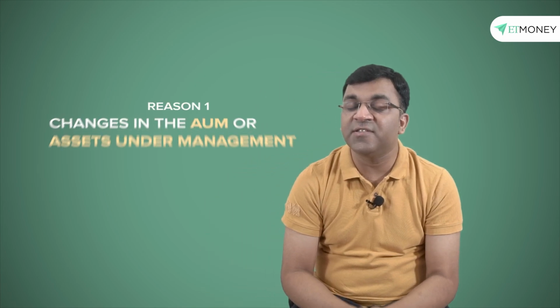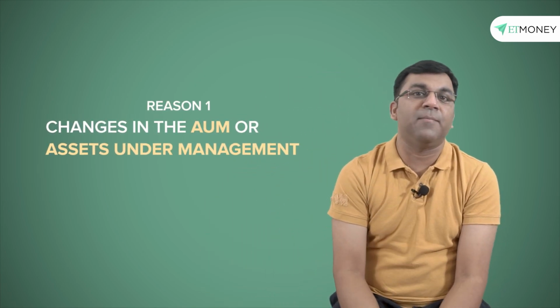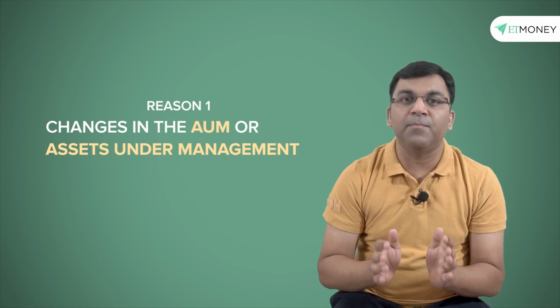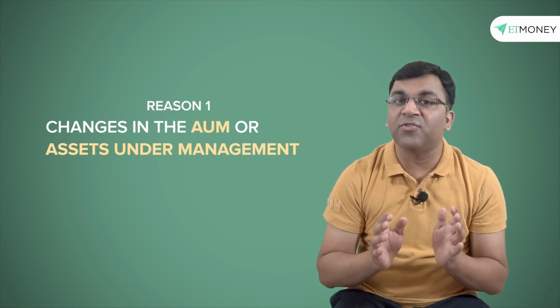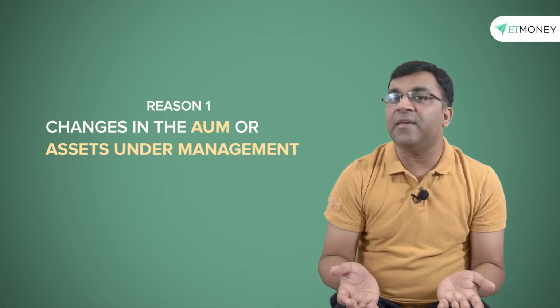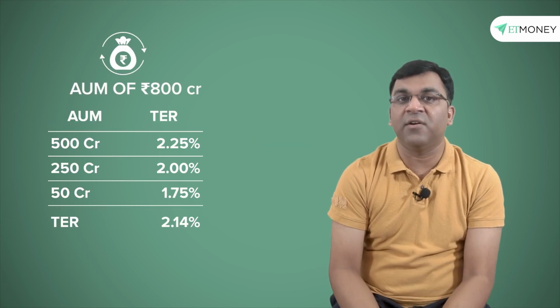The first reason why mutual funds change their total expense ratio relates to changes in the AUM or the assets under management. In the previous section of this video, we understood the importance of AUM to the calculation of the total expense ratio. For instance, let's assume a scheme has an AUM of 800 crores.